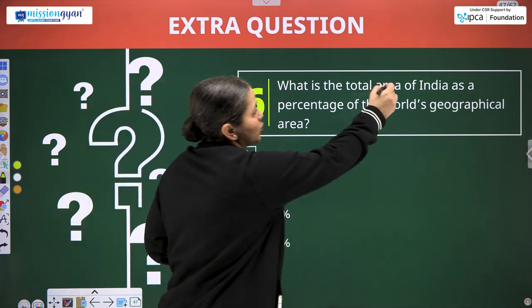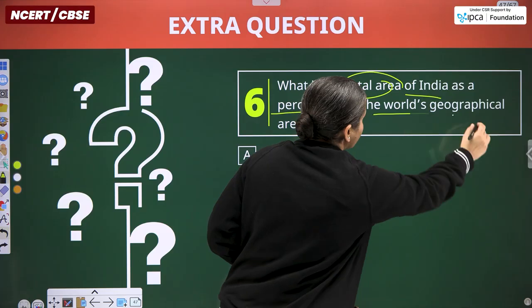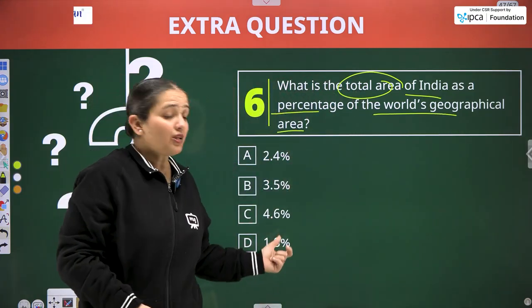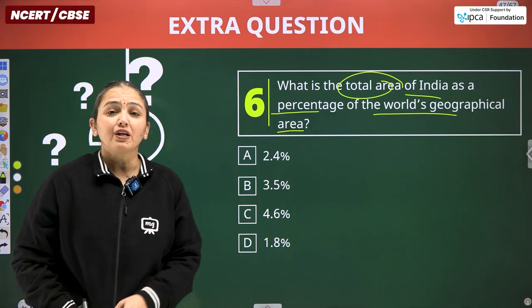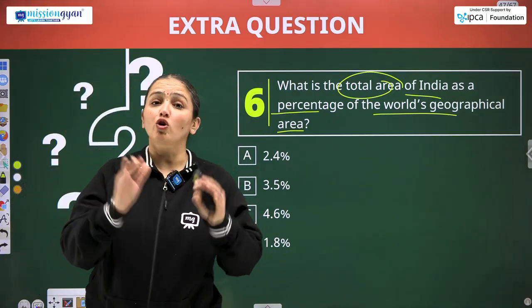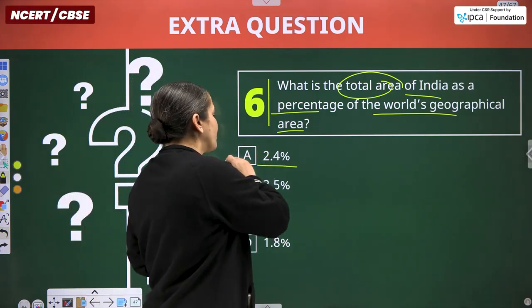What is the total area of India as a percentage of the world's geographical area? It means we have the percentages mentioned over here. We have to figure out that India is occupying what exact percentage of the geographical area of the world. So that is without any doubt 2.4%.